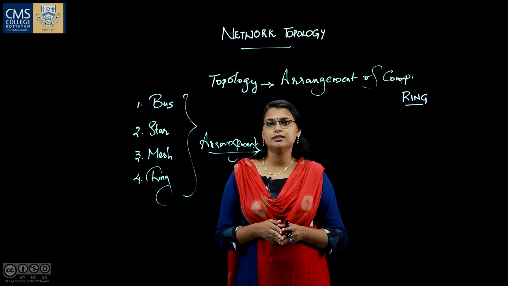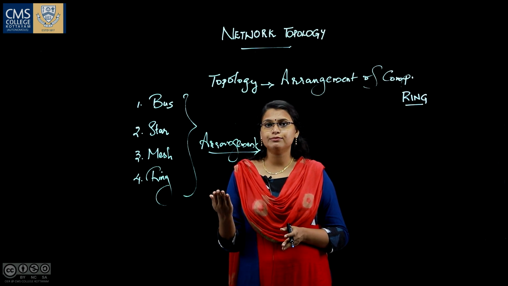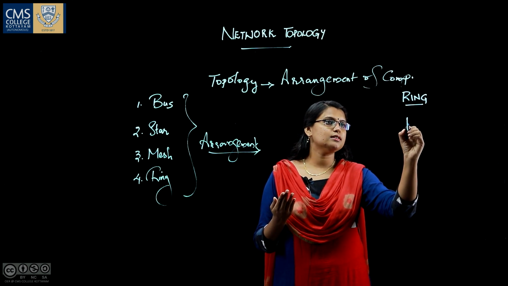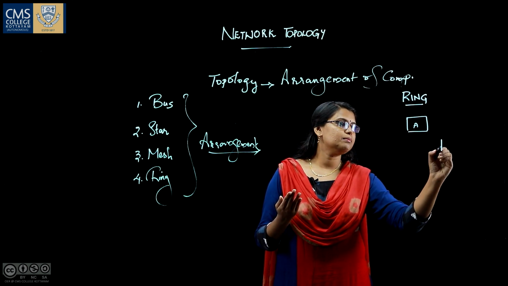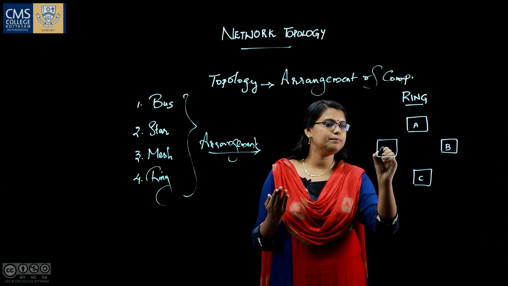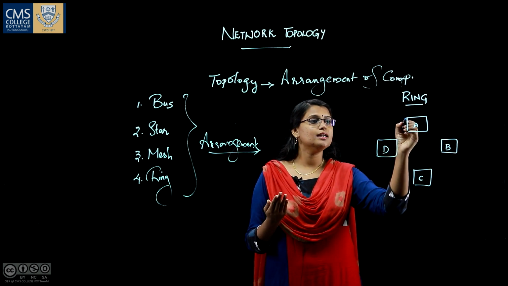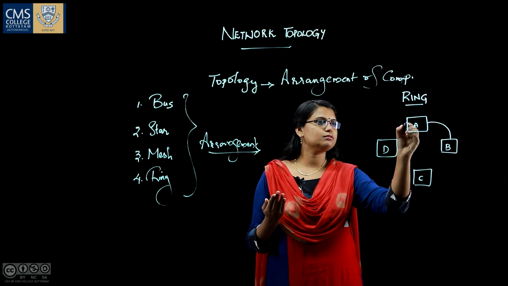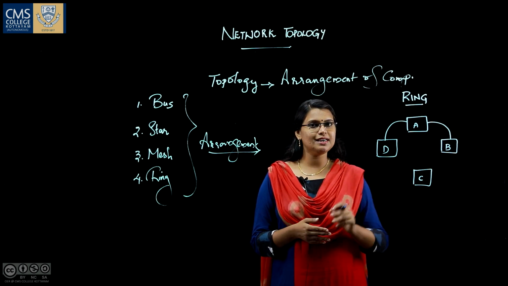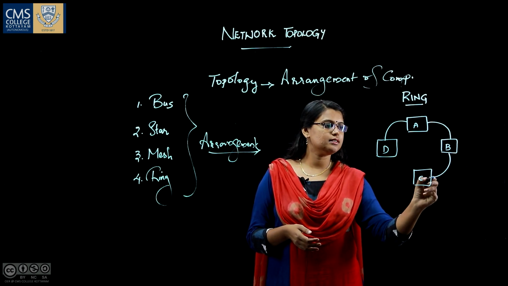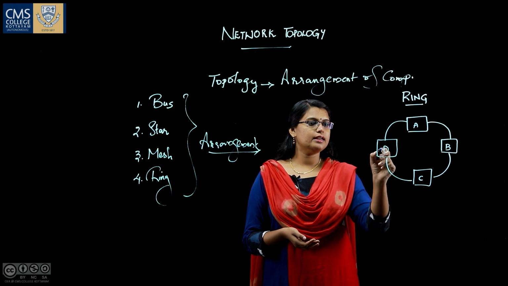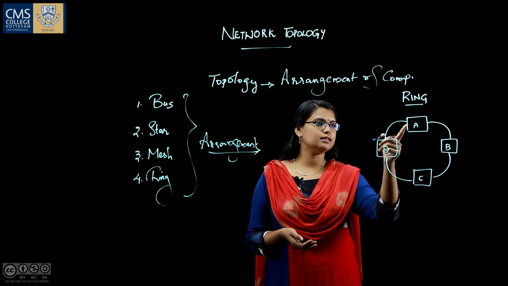Each node or each system is connected to two other devices, on its left side as well as on its right side. Let us see an example like the previous one. We have four systems here: system A, system B, system C and system D. System A is connected to system B as well as system D, because these are the two adjacent devices to system A. Now system B is connected to system A as well as system C, and system C is connected to system B as well as system D, and system D is connected to its adjacent devices, that is system A and system C.